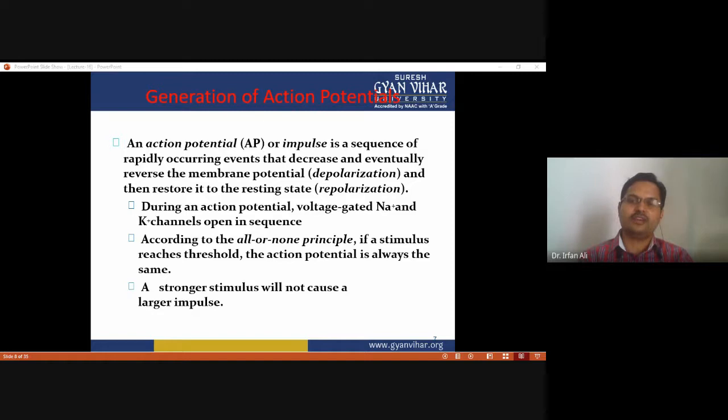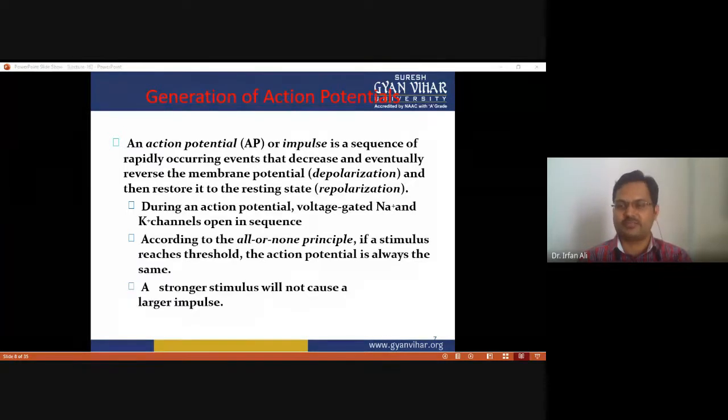As we discussed, voltage-gated ion channels open in response to a change in the membrane potential. Why does this change happen? Due to the threshold potential. The minimum potential which is able to generate an action potential is called the threshold potential. This change activates the voltage-gated sodium and potassium channels, but they do not open at the same time.